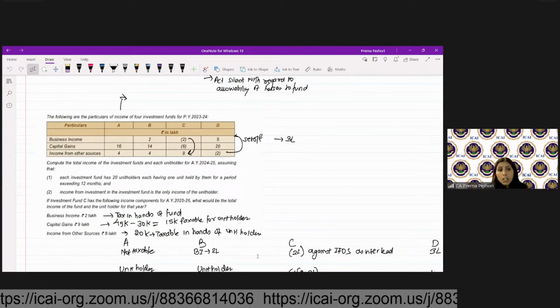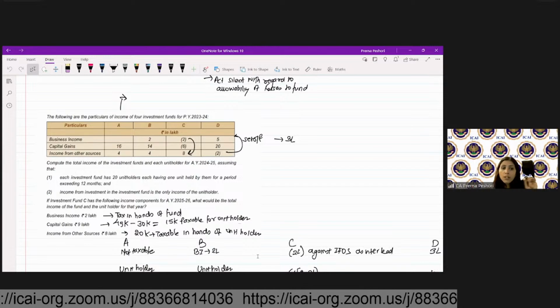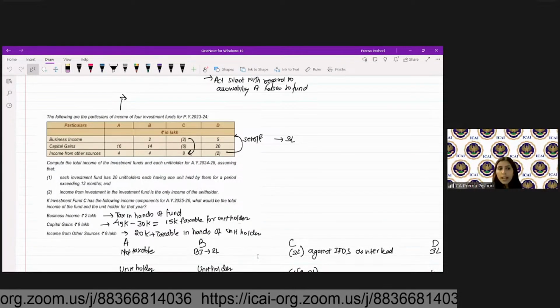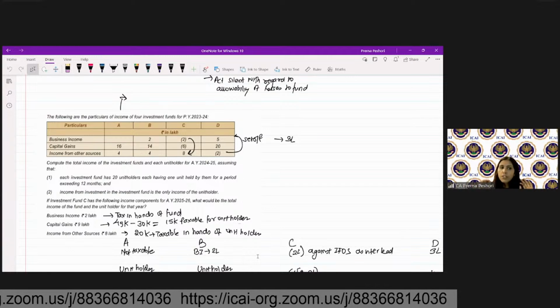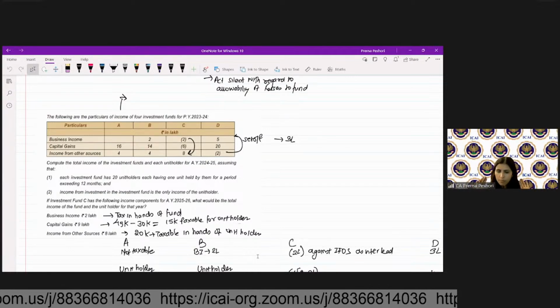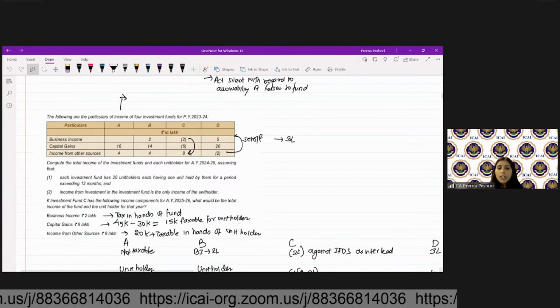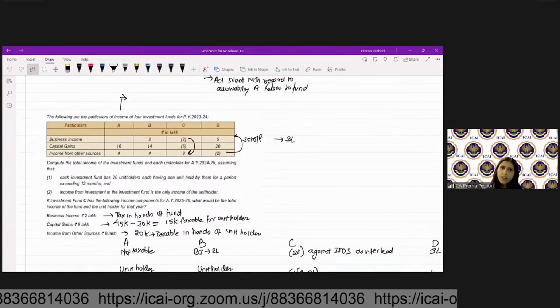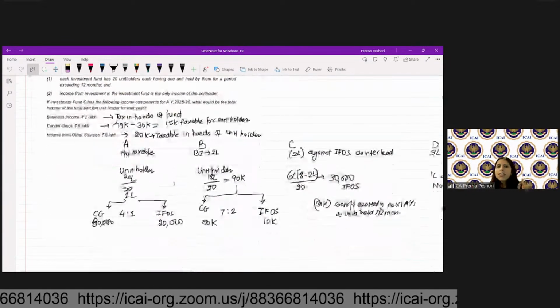So 15,000 only will be taxable in the hands of the unit holder as capital gain, and 20,000 will be taxable in the hands of the unit holder as income from other sources, which is 8 lakh divided by 20. Yes or no? Are we clear about this? Yes. Fine. So this is the AIF.